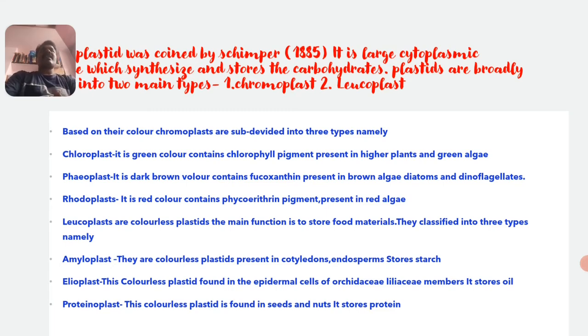These are the two main types: one is chromoplast and another one is leucoplast. Again I repeat here, chromoplasts are of three main types. One is chloroplast, green in color, phaeoplast is brown in color, and rhodoplast is red in color. And another type is leucoplast. It is a colorless plastid, mainly storing food material, and is classified into three types: amyloplast, elaioplast, and proteinoplast. The amyloplast is meant for the storage of starch, the elaioplast is meant for the storage of oil, and the last one, the proteinoplast, is meant for the storage of protein.